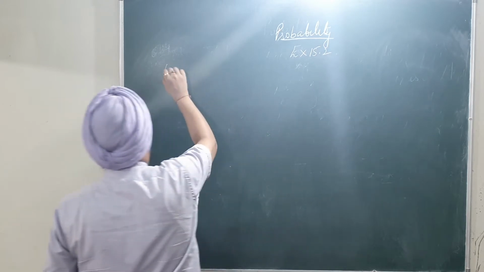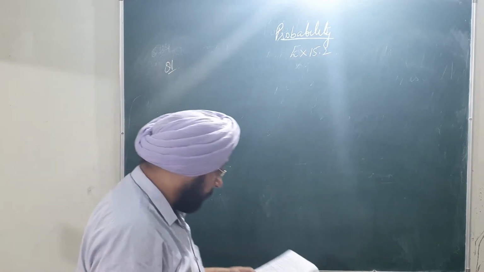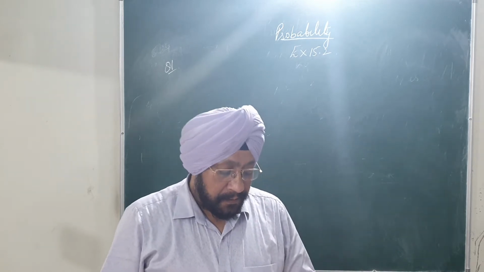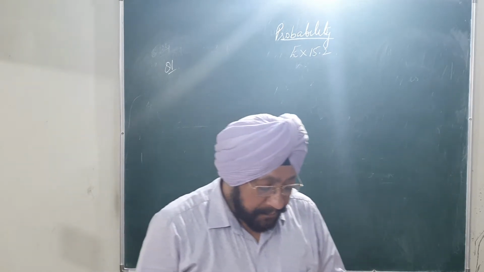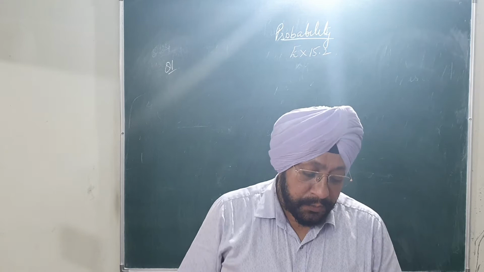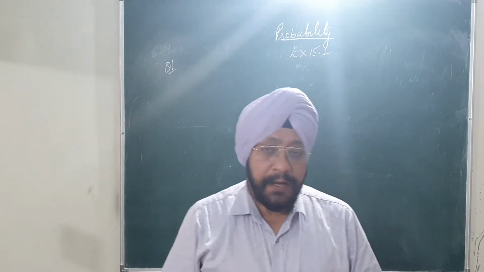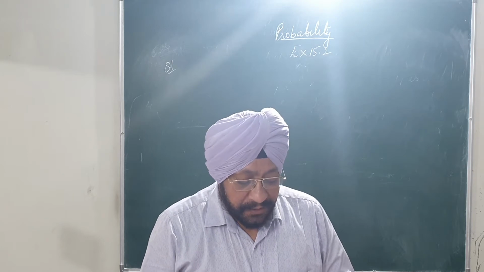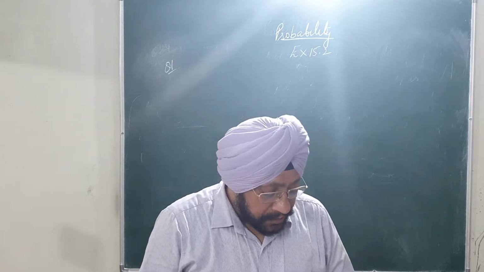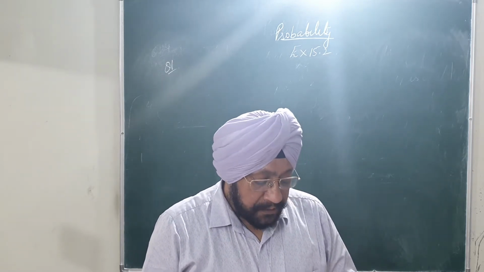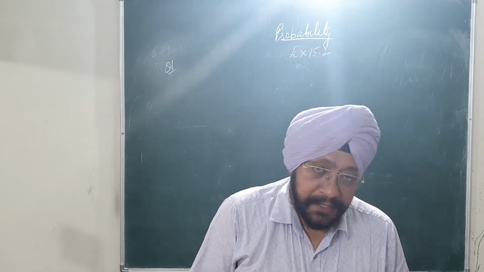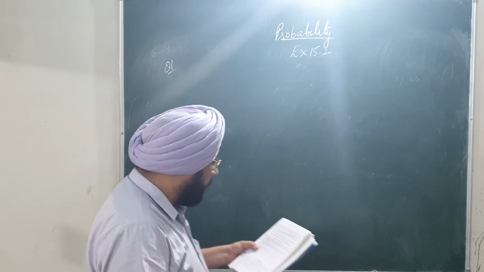15.2, question number 1. Two customers, Shyam and Ekta, are visiting a particular shop in the same week, that is from Tuesday to Saturday. Each is equally likely to visit the shop on any day as on another day. What is the probability that both will visit the shop on the same day, the consecutive day and the different day? So what are the different possibilities?